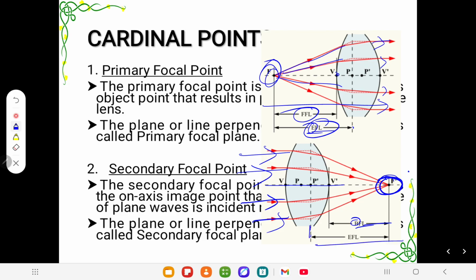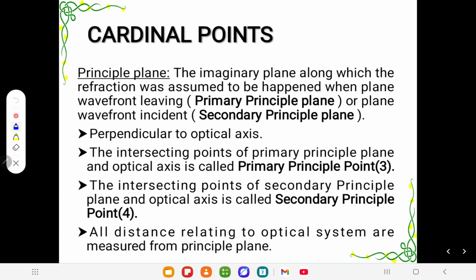From this, the principal plane. So let's discuss cardinal points, principal plane, and now this is very important. The principal plane is the imaginary plane along which the refraction is assumed to happen. This is the first imaginary plane, and the second important point that we have to understand is that refraction is assumed to happen when a plane wave leaves the primary principal plane or a plane wave is incident from the secondary principal plane, perpendicular to the optical axis, because this plane is perpendicular to the optical axis.